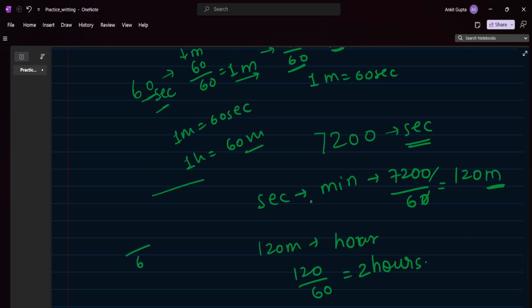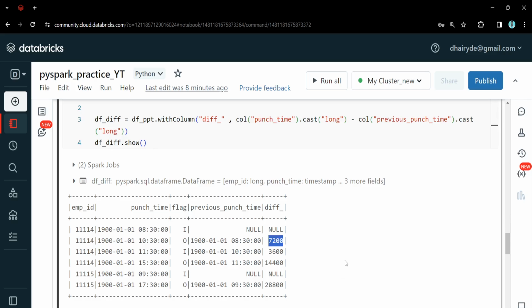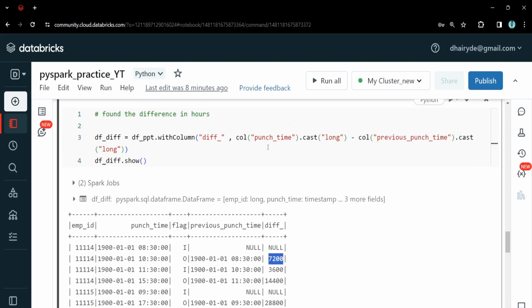So instead of dividing by 60 and then 60 again and again, what we can do is directly write 3600. How? Let's say we have 7200, we divide by 60 and then again divide by 60. As we know in maths, this will come here, so we can write 7200 divided by 60 into 60. So this is similar, this is 3600, and this is nothing but 2, right? So we can get it here. Now we have it in seconds.